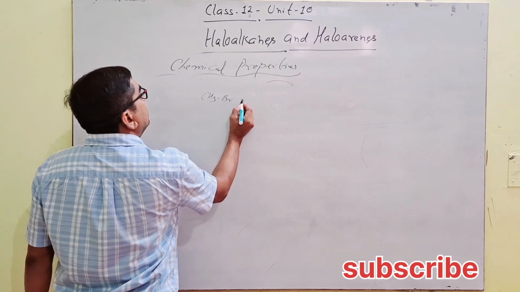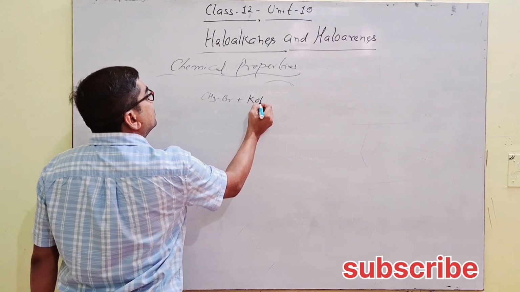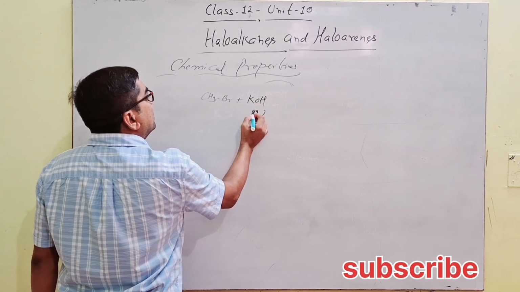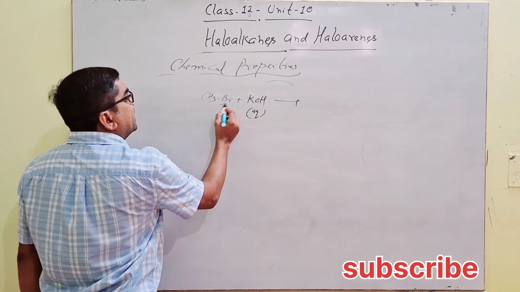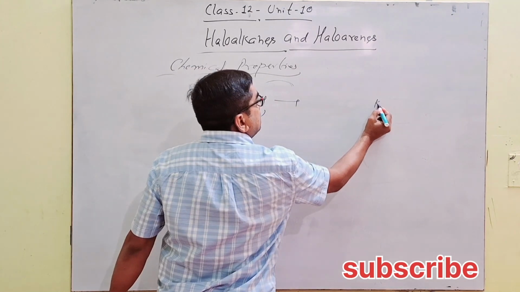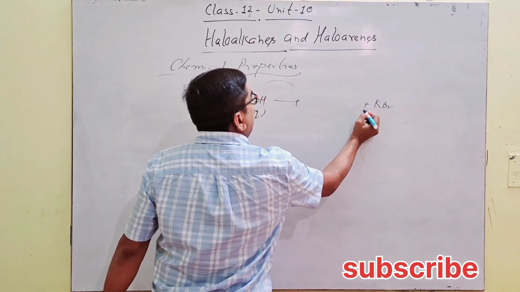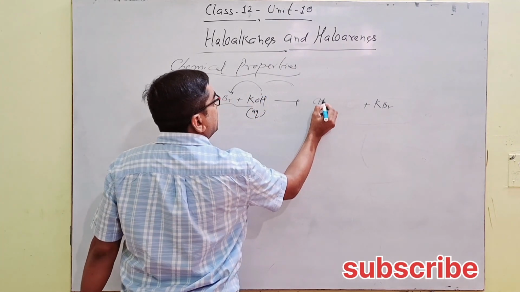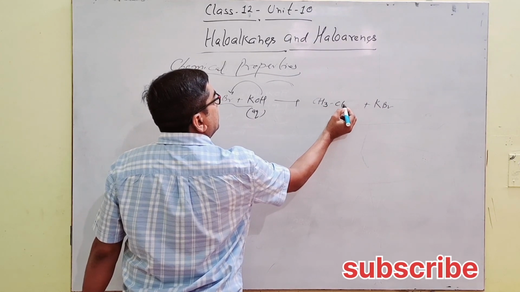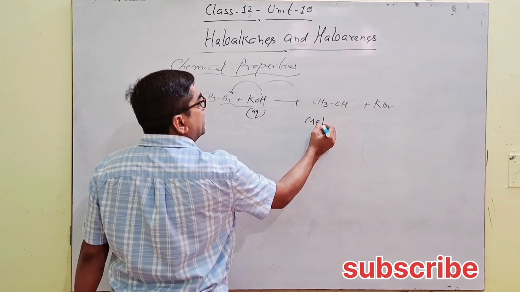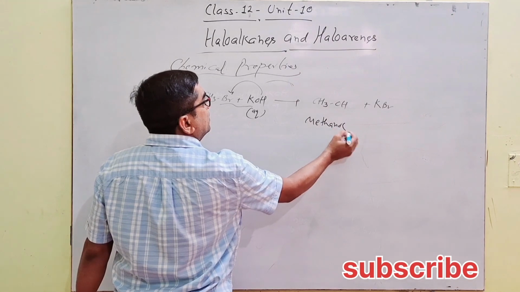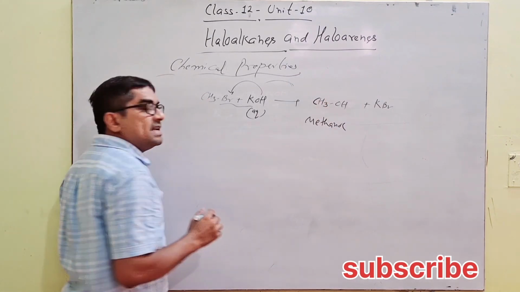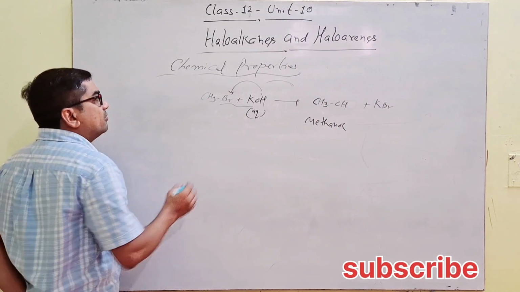CH3Br reacts with KOH, condition aqueous. Now the OH displaces Br, with KBr as byproduct, and CH3OH is formed. Methanol, CH3OH, is formed.